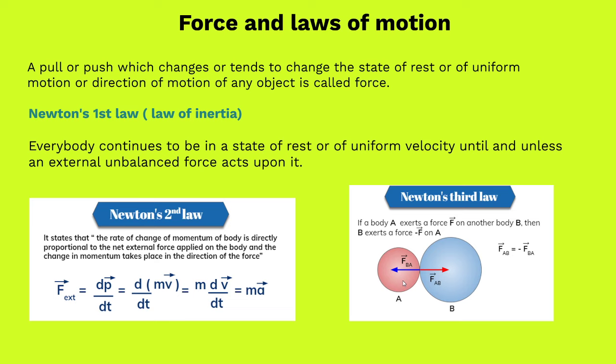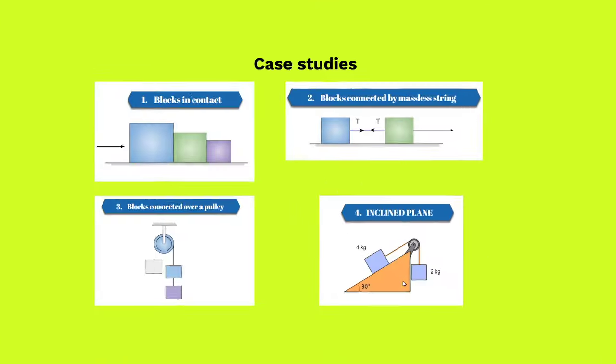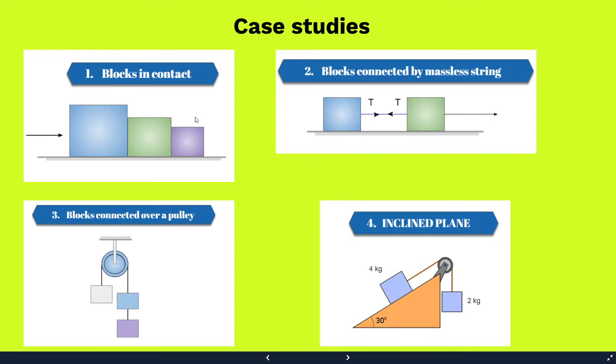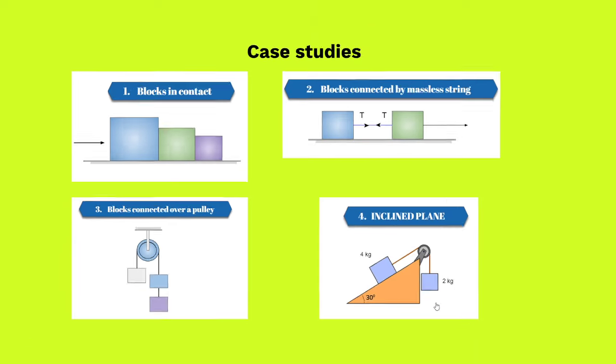So please try to see the case studies that I have done in this particular video, where I have explained how the third law of motion works practically. From there we moved towards the case studies where I explained how laws of motion work when objects which are in contact have a force acting on one of them, still all the bodies move together. When they are connected by a string, how they move together. When blocks are connected by a string passing over a pulley, how the mechanics work here. When an inclined plane is involved, how the mechanics work there. These case studies were very fun to do, and I'm sure that you guys will enjoy these videos as well.